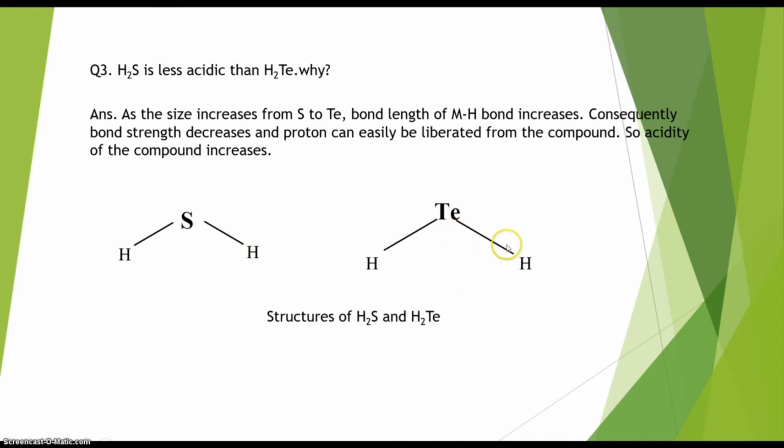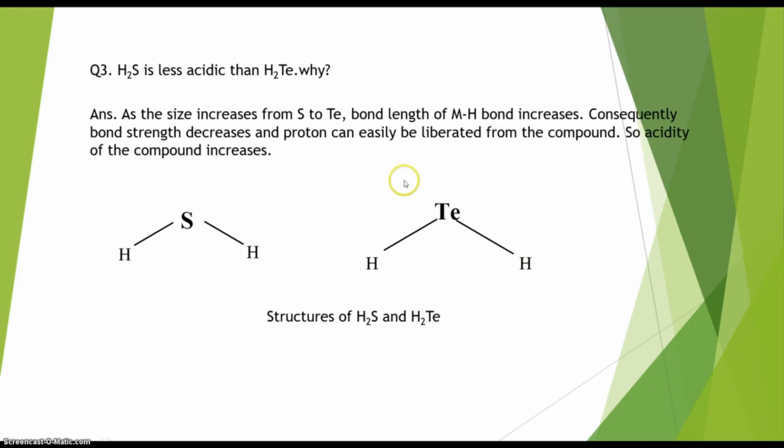If the tellurium hydrogen bond is longer, obviously we can expect that the bond strength will be very low. And if the bond strength is low, then the hydrogen can easily escape from the compound as a proton, right?